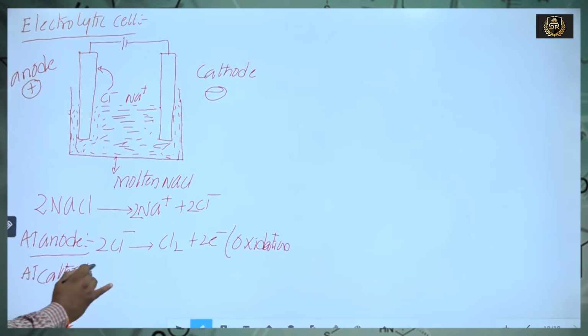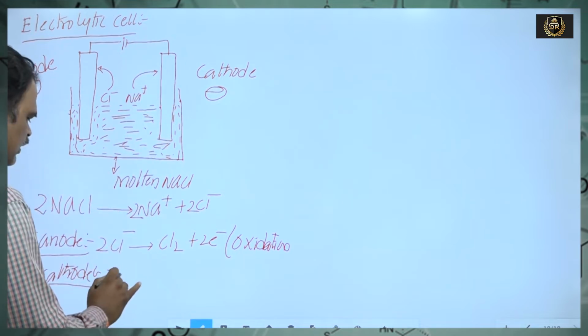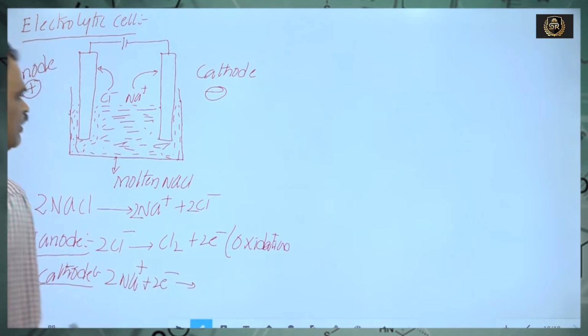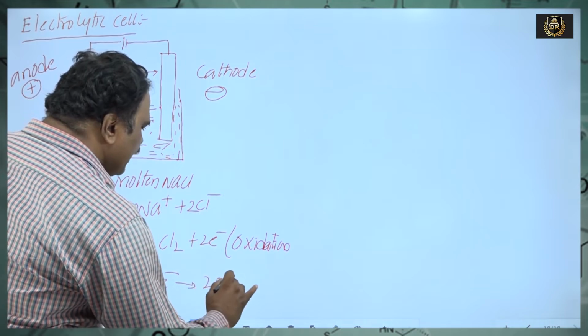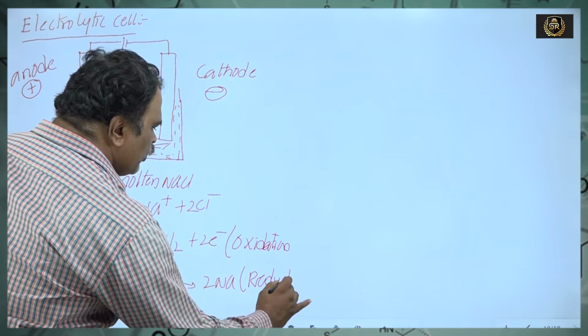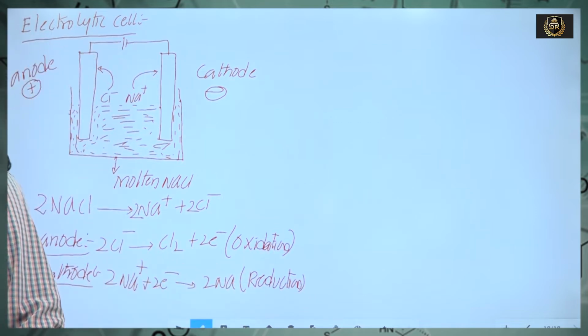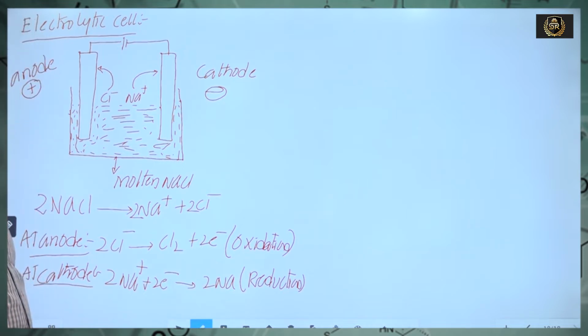At cathode, what happens? All the Na+ ions move towards the cathode. These Na+ ions take up electrons coming from the anode and undergo reduction. Sodium metal is deposited. This is electronation, or reduction. So oxidation takes place at anode and reduction takes place at cathode. This is nothing but electrolysis.